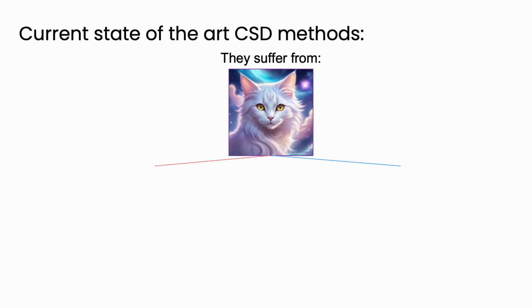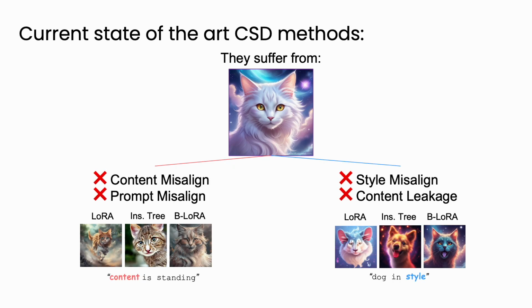But current state-of-the-art methods struggle. They suffer from content, style, and prompt misalignment. And often there's content leakage. Style representation accidentally contains subject information. So, current solutions like B-LoRA or Inspiration Tree don't fully achieve clean separation of content and style.